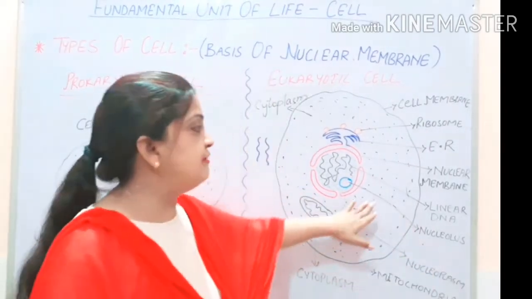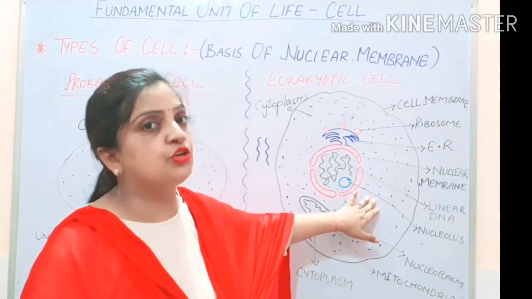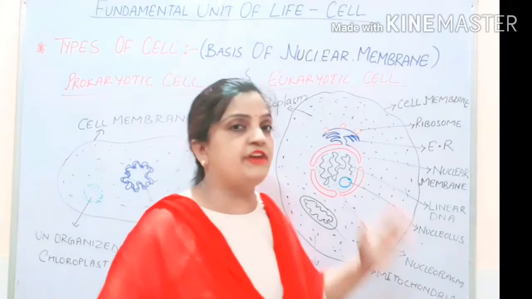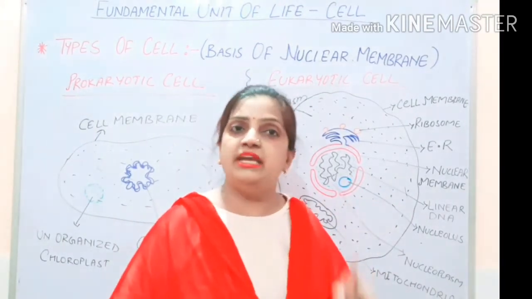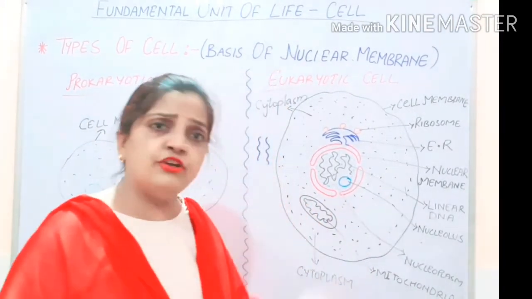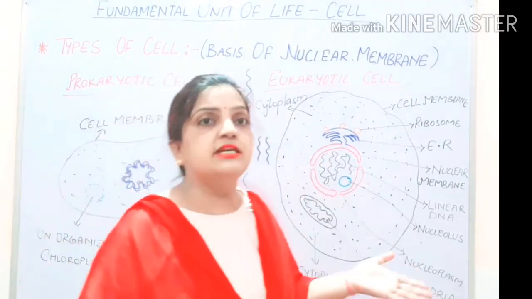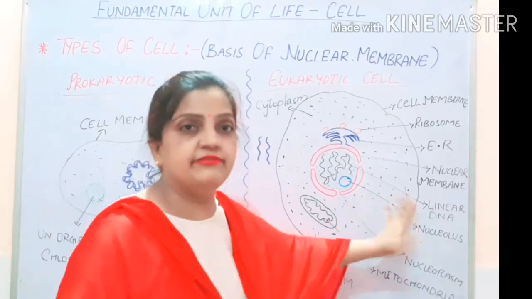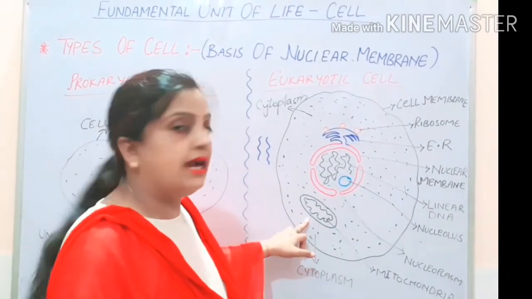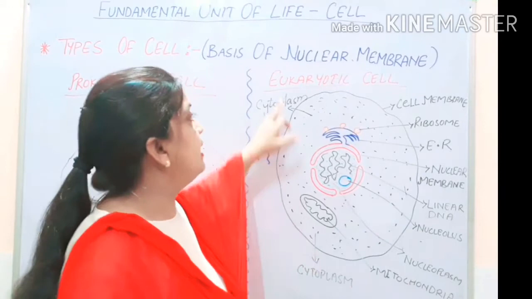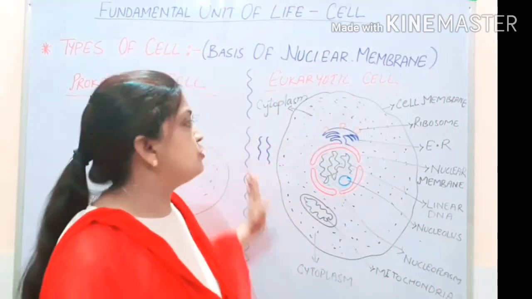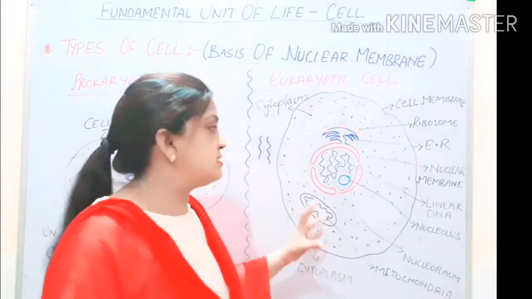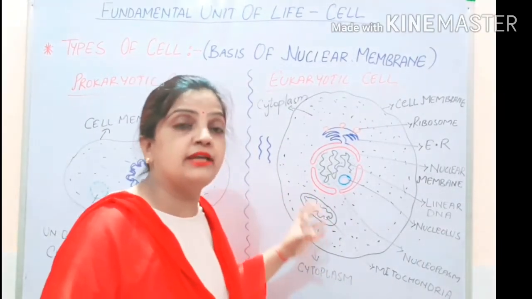So as I have drawn this animal cell, your chloroplast will be absent. But in case of plant cell, if I draw the plant cell, chloroplast will be present. But for your explanation, to recall the point that chloroplast is well organized, I made it over here, then again I have erased it. Now mitochondria is also present in the eukaryotic cell. So children, these were all the characters which are present inside the cell of eukaryotic organisms.